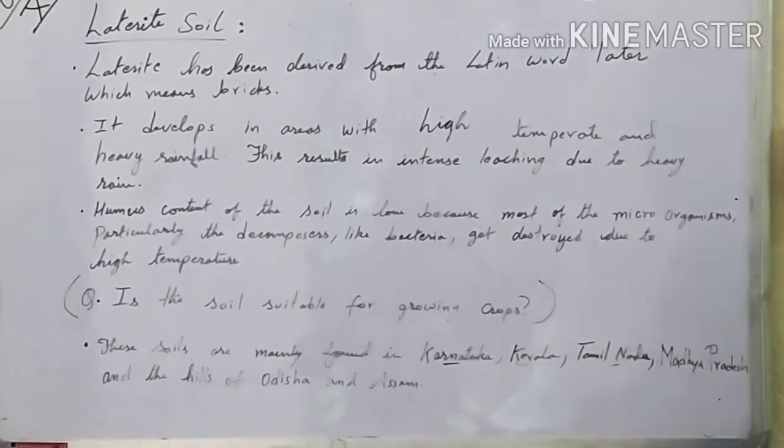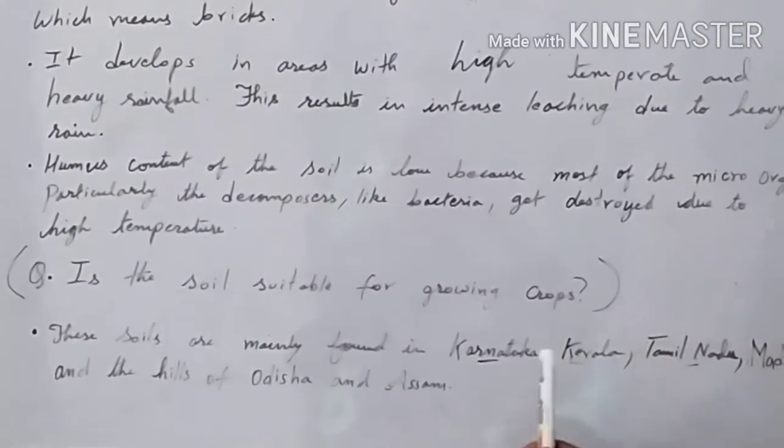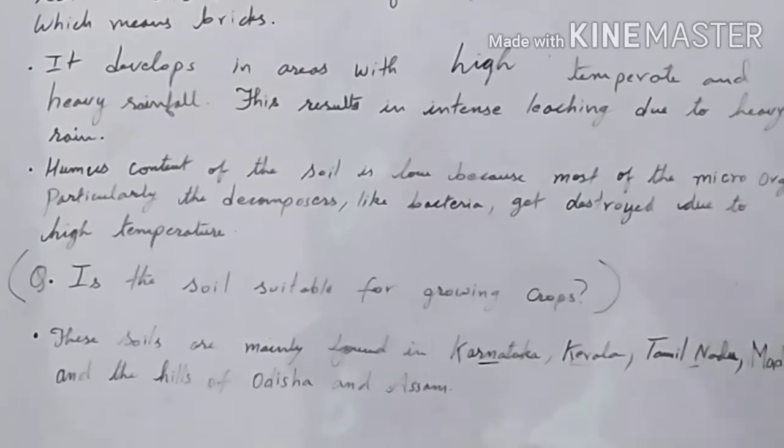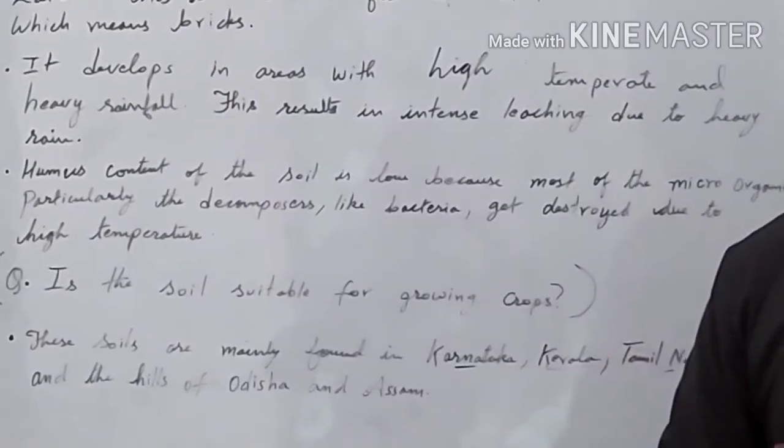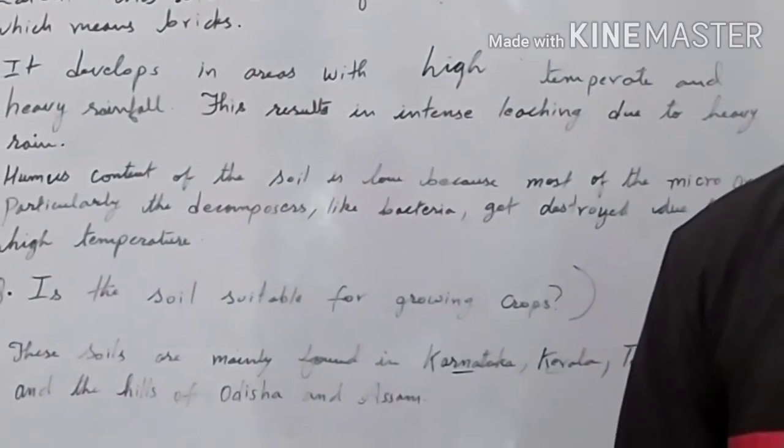These states are Karnataka, Kerala and Tamil Nadu, where they are growing special crops, that is tea and coffee.